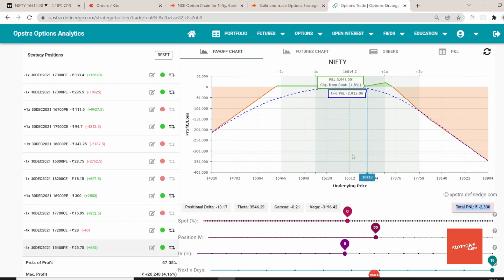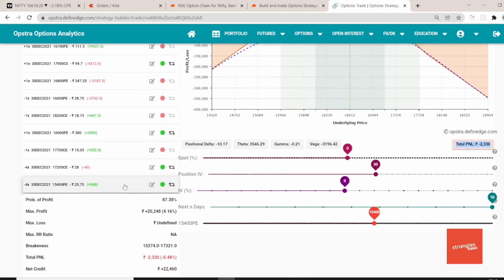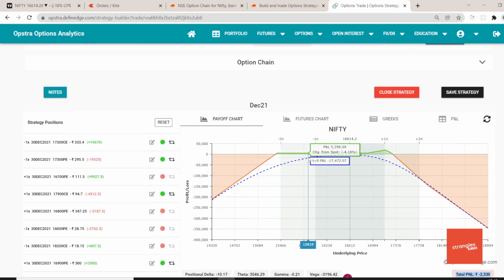If Nifty gaps up tomorrow, I should be able to control this 17,200 call on the front side. So effectively these are the few adjustments I did on my trade. Now if you see, my trade has become a lossless trade.